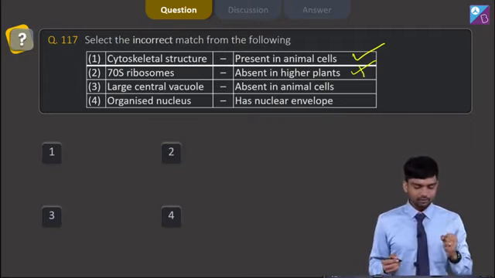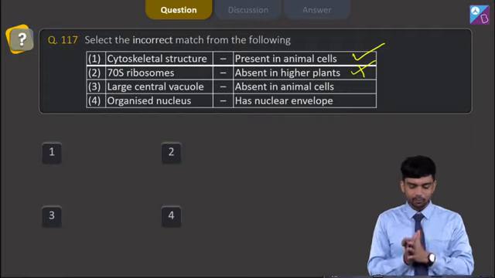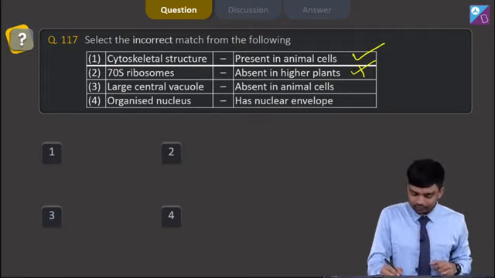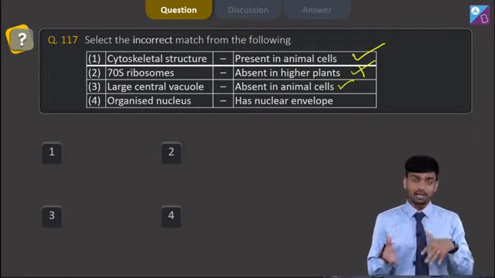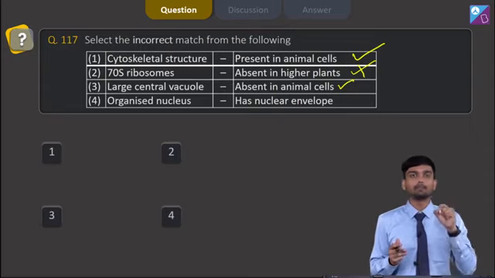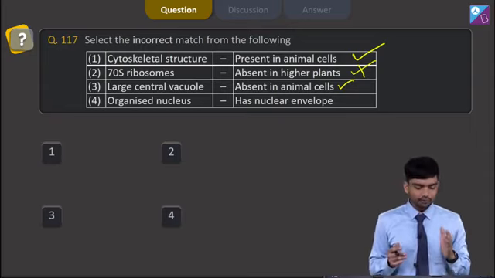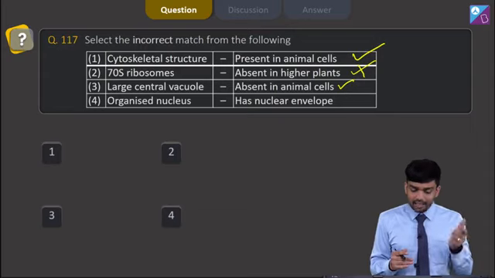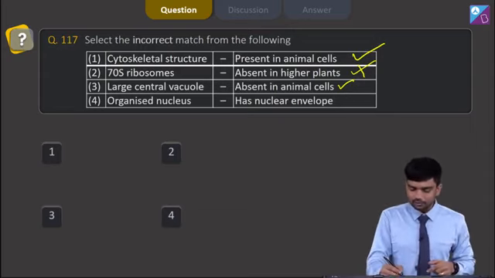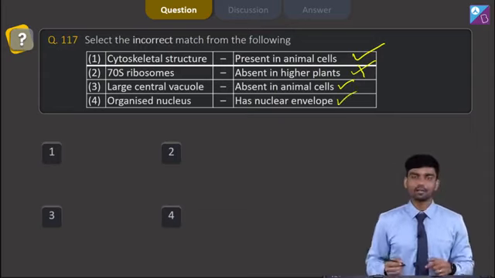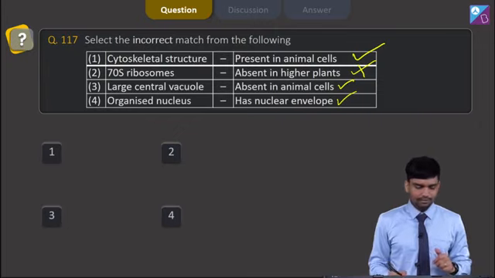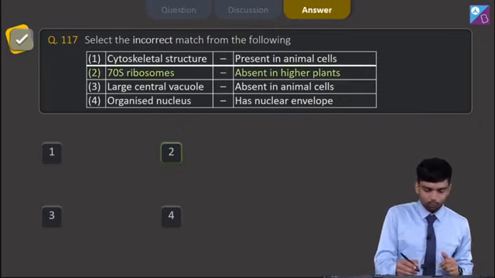We come to the third option, which says large central vacuole is absent in animal cells, which is absolutely correct, because large central vacuoles are present in plant cells. We come to option number 4, which says organized nucleus has nuclear envelope. This is also a correct option here. So we have the right answer as option number 2.